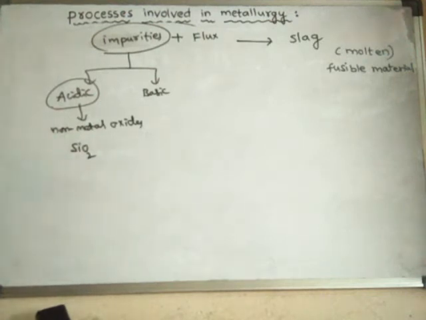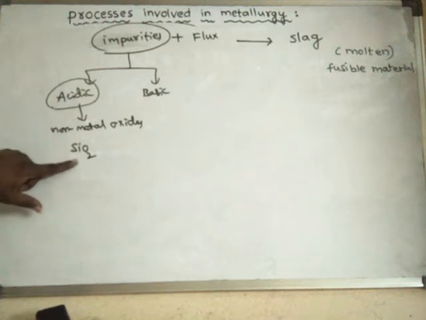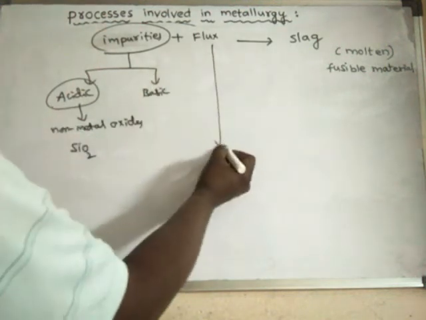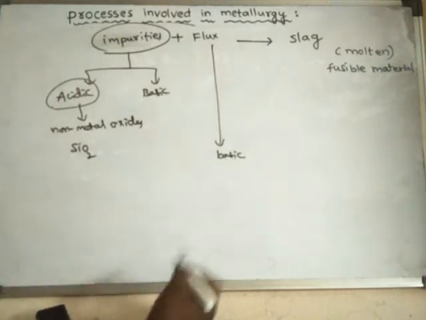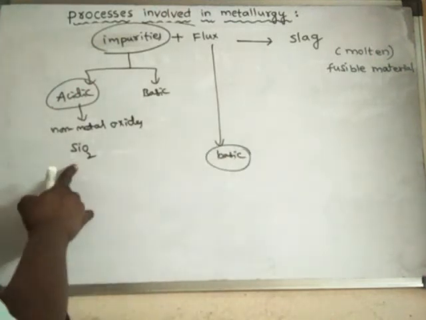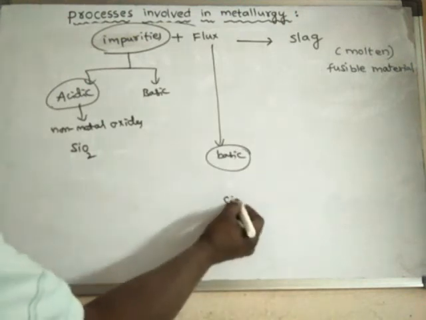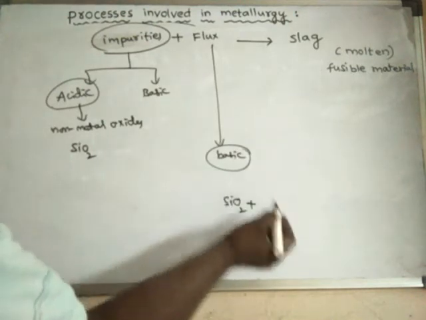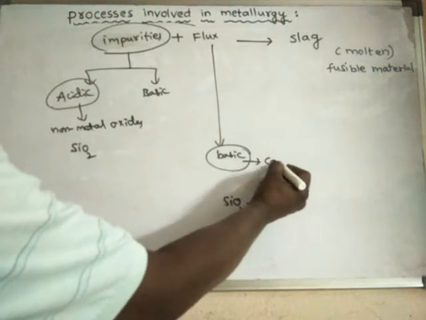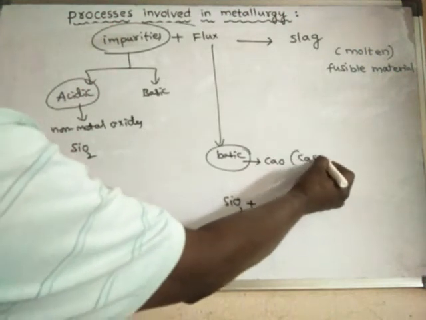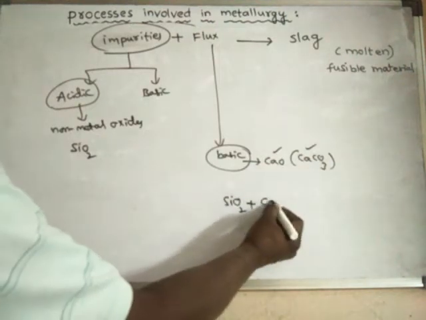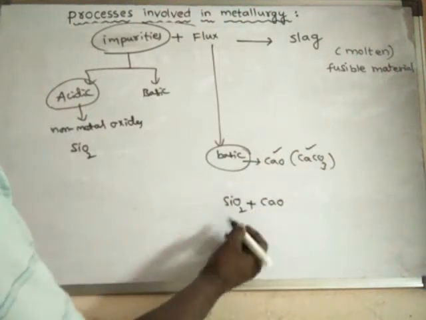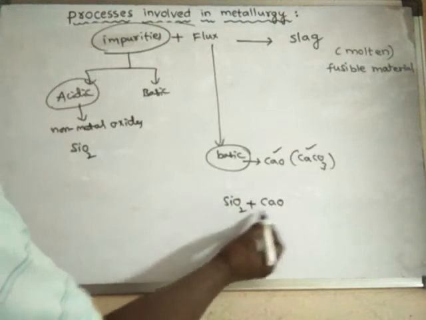In order to remove the acidic impurity, we have to add a flux of basic nature. To remove silicon dioxide, we add a basic flux, calcium oxide or calcium carbonate, both of which are basic in nature. So this impurity will react with the flux.